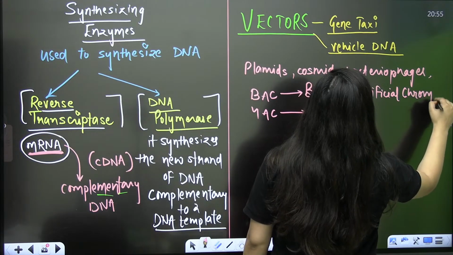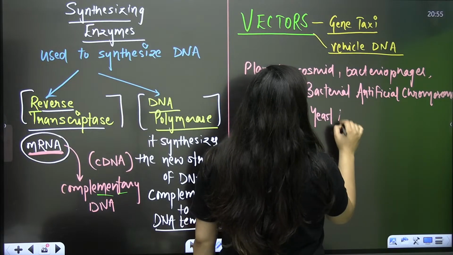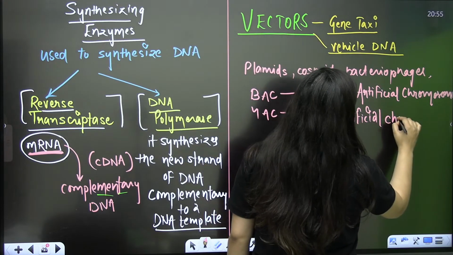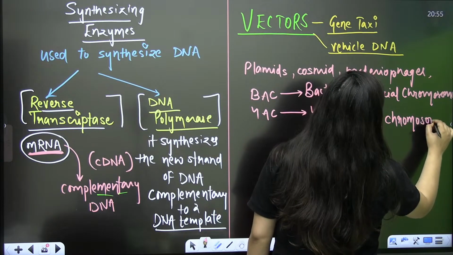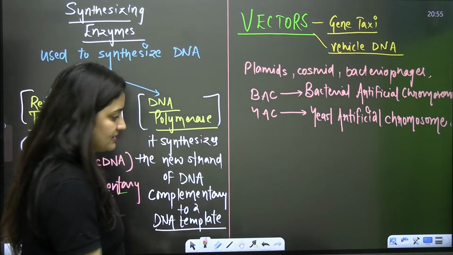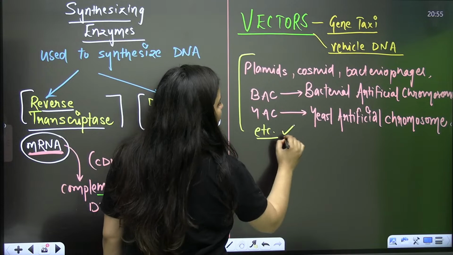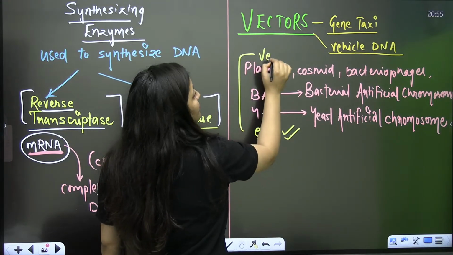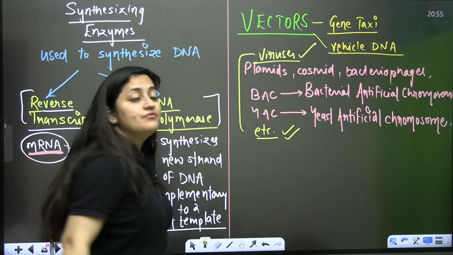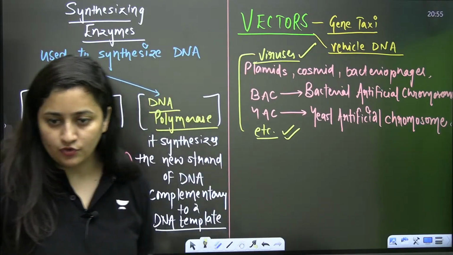It's the bacterial artificial chromosome. Clear, bache? Then comes the yeast artificial chromosome. It is the yeast artificial chromosome. These are the examples of vectors. And sometimes even viruses are used. Do you know that? Sometimes even viruses are used to pass the desired gene from one organism to another. So that's what we need to discuss.